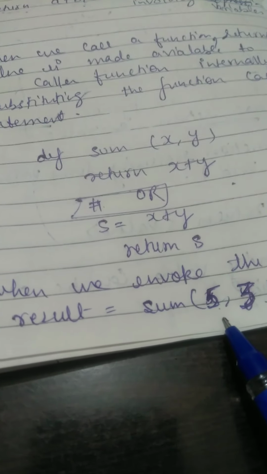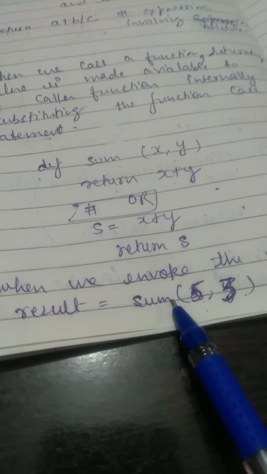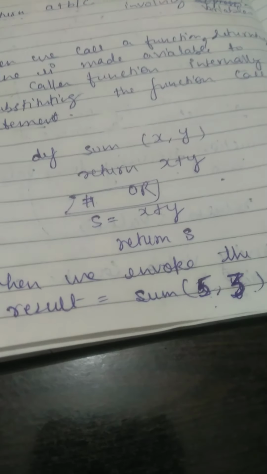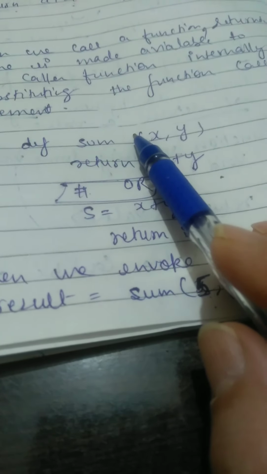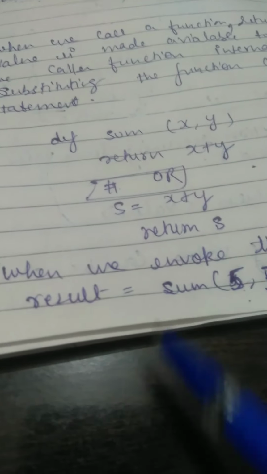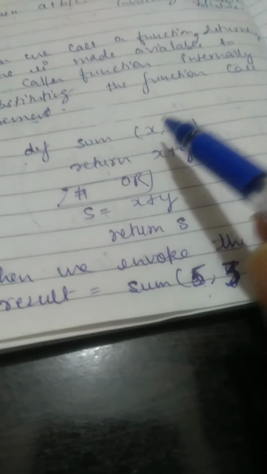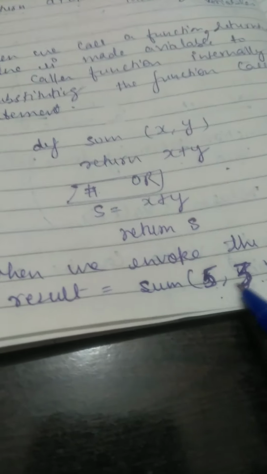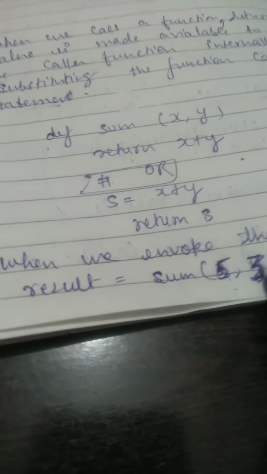When we call the function, the control reaches the function definition and checks: yes, the function name is sum, and two arguments have been passed.